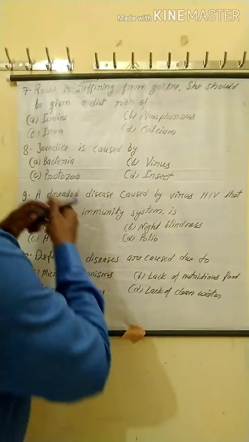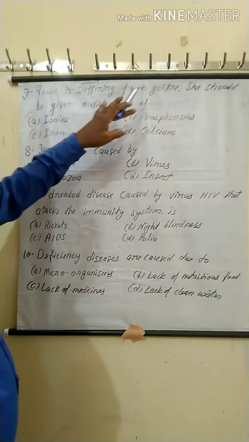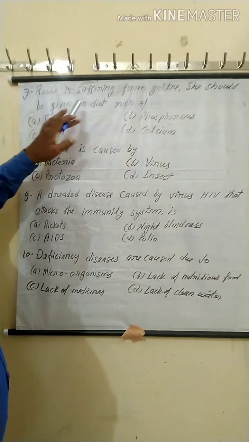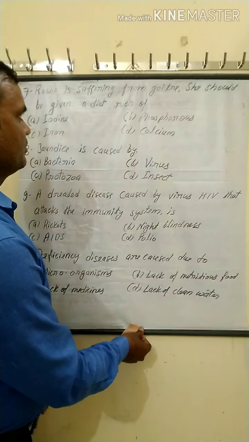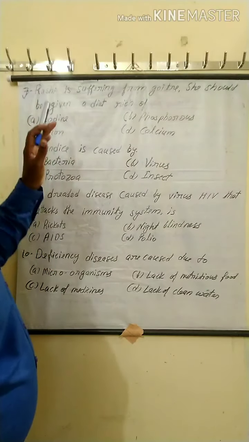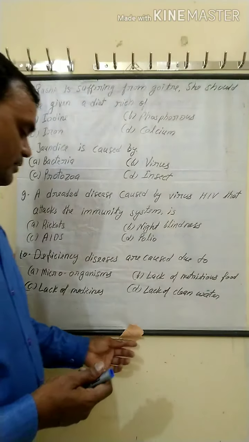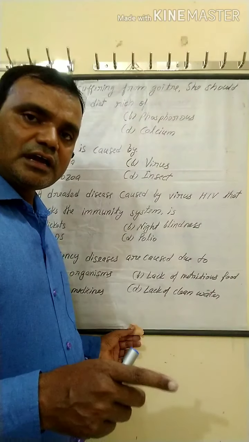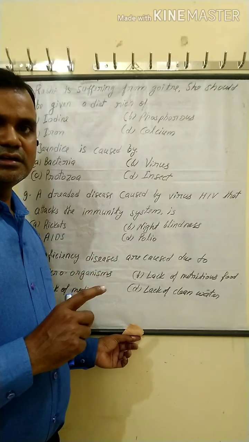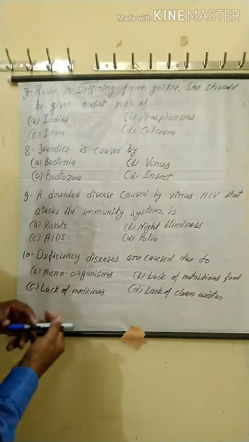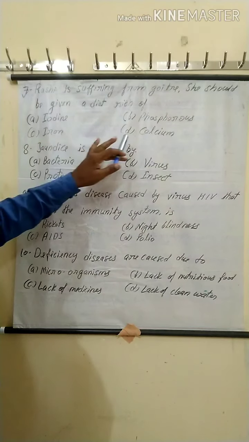Now question number 7. Rasi is suffering from goiter. She should be given a diet rich of: option A iodine, B phosphorus, C iron, D calcium.